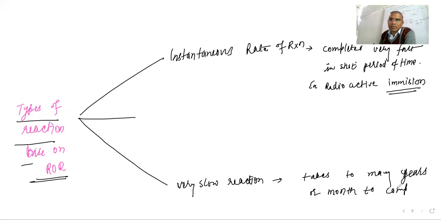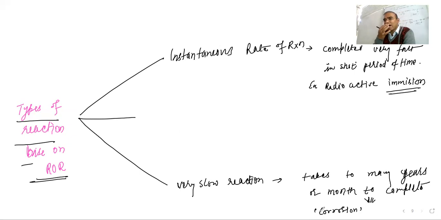Okay, these are the very slow ones, so we do not calculate them. If it is taking very slow, how can you calculate it in the laboratory? It is very difficult to calculate if a reaction is completing in 2 years, 3 years. So you are not going to calculate. Now one example is corrosion. If you talk about corrosion of metal, it is never complete in 1 month or 1 year.